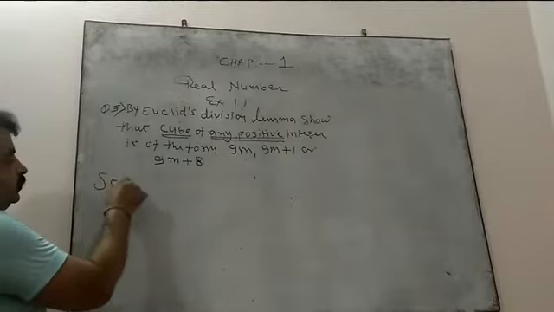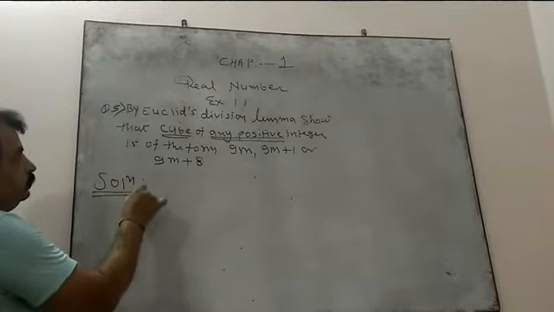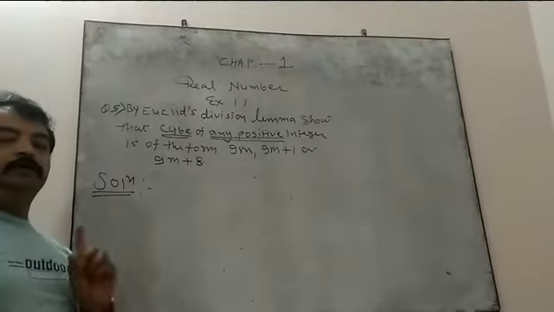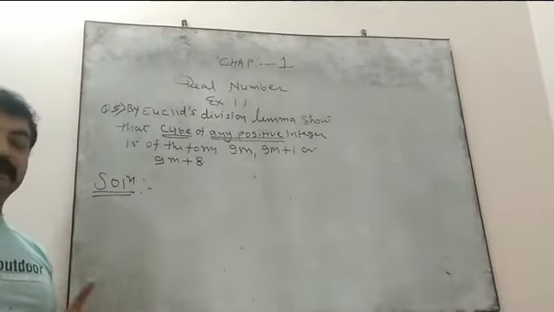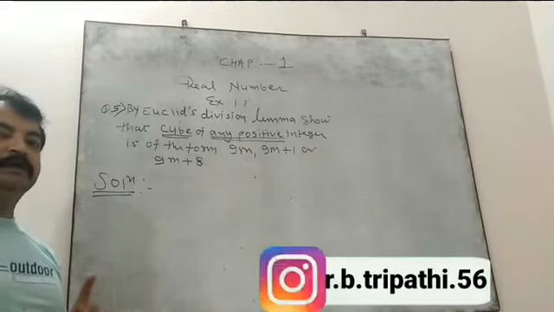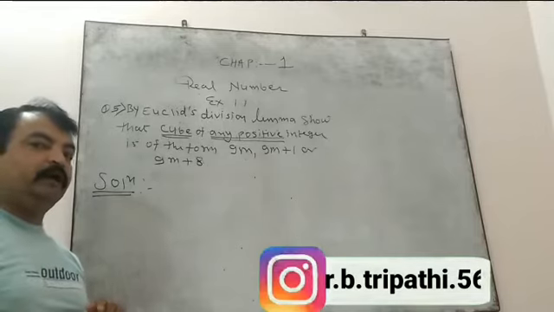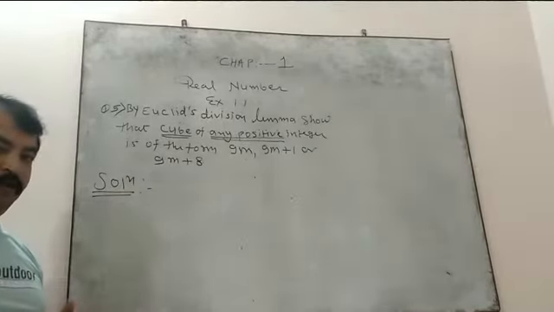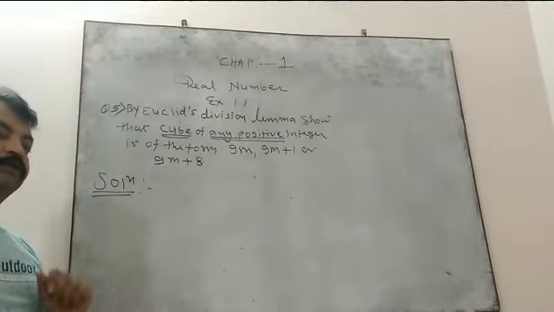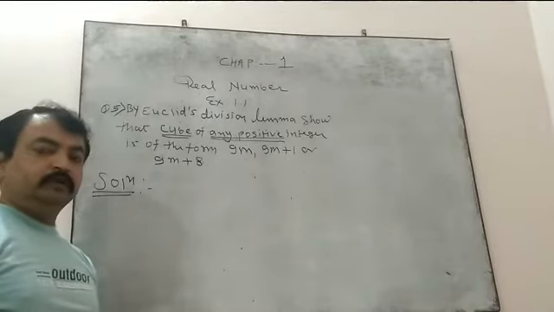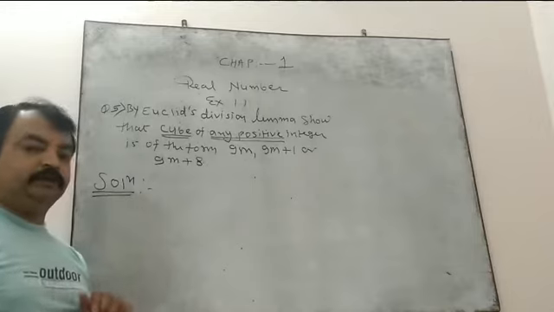As we start the solution part, first we should know what the Euclid division lemma is. Euclid's division lemma is nothing but Euclid's division algorithm, which you have already studied in the previous classes. It's very simple: dividend equals divisor into quotient plus remainder.